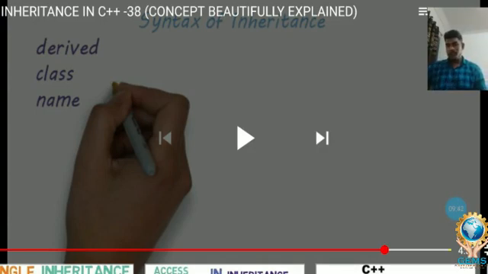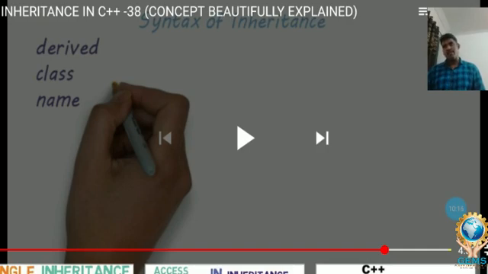The advantage is reusability of code. We need not construct or declare everything new. What already existed, we add new things to. For this, we can save time, memory, and money also. This is the usage of inheritance.